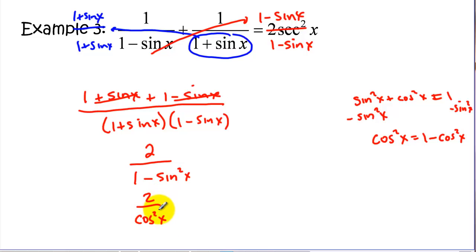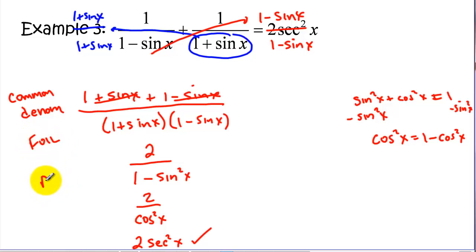And if we bring the cosine squared up to the top, we're taking a reciprocal, so we end up with 2 times the secant squared of x, which checks out with our original problem there. So again, we got a common denominator. And we did a FOIL. We did a Pythagorean substitution. And remember, we had to kind of tweak or adjust our Pythagorean identity to turn that into a new identity. And then we used a reciprocal substitution, a reciprocal ID.